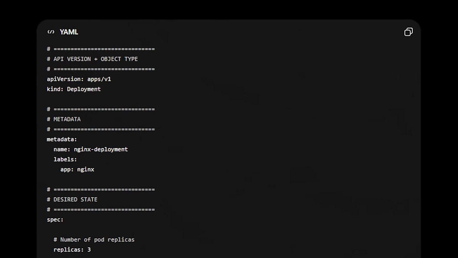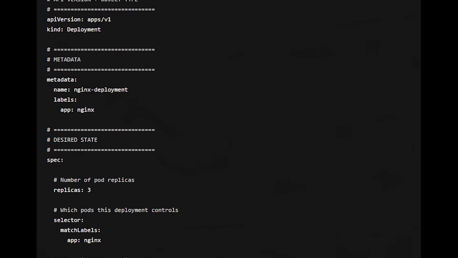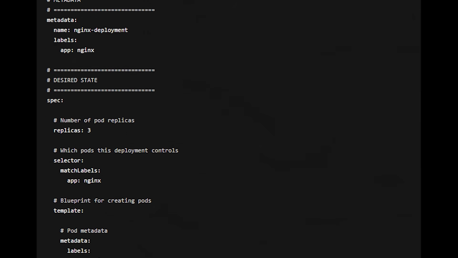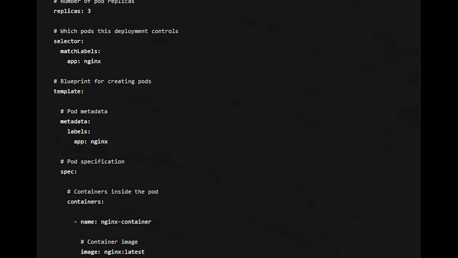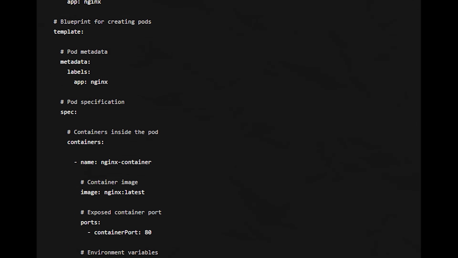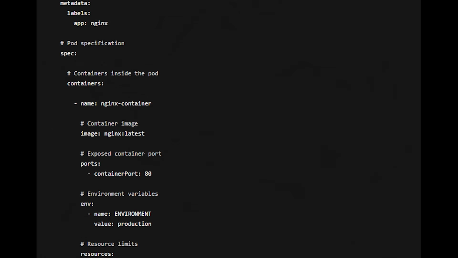Now, another thing to understand upfront, Kubernetes is declarative. You don't tell it how to do things. You just tell it what you want. And the way you describe what you want is through manifest files, usually in YAML format, also supported in JSON. You write a YAML file that says, I want 3 replicas of this app exposed on port 40 with this much memory, and you hand it to Kubernetes with a command line interface called kubectl. This is the why and the how of the Kubernetes world.